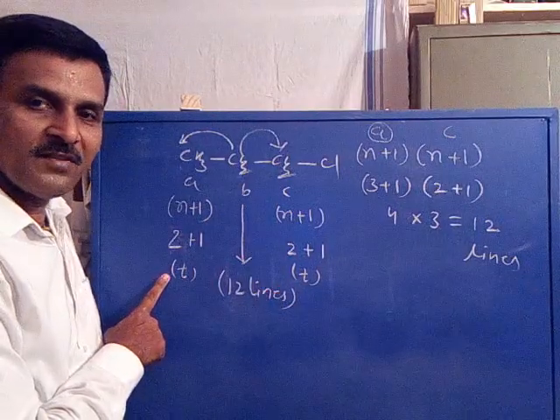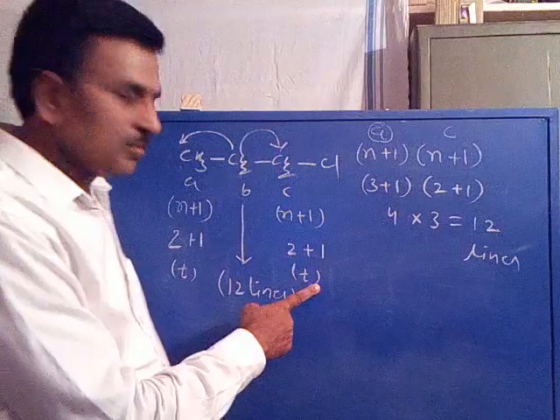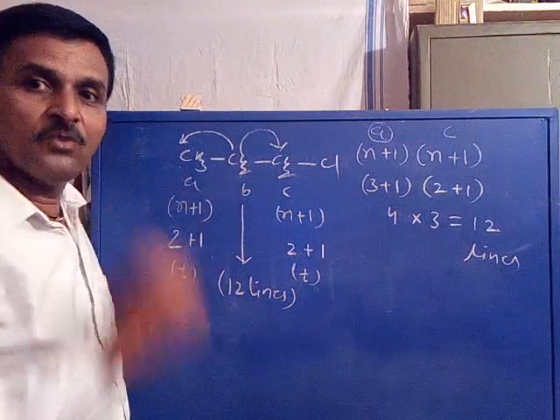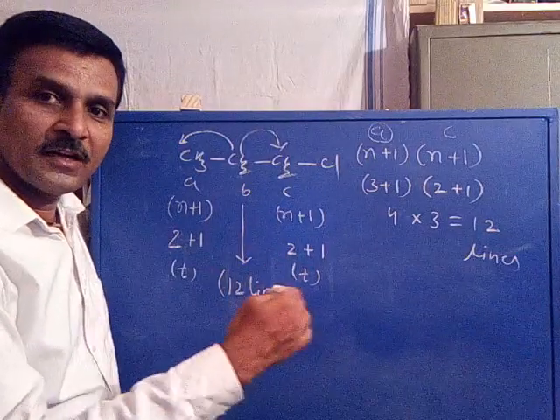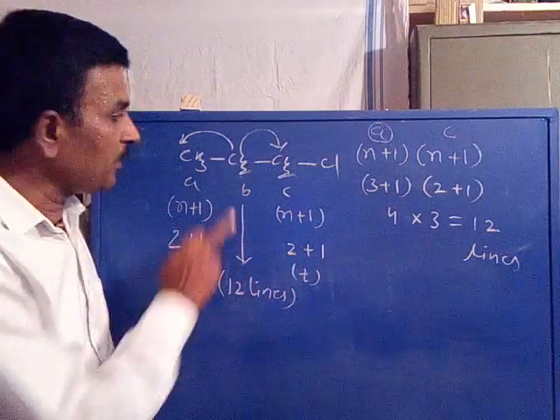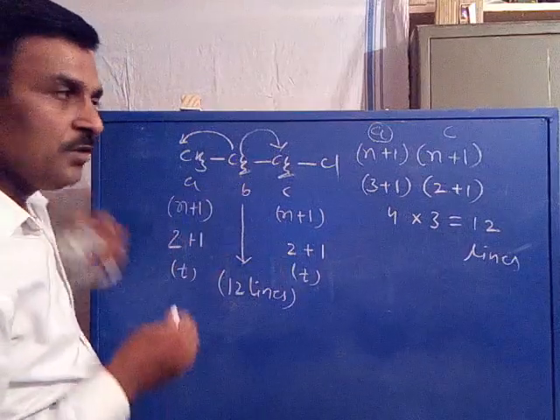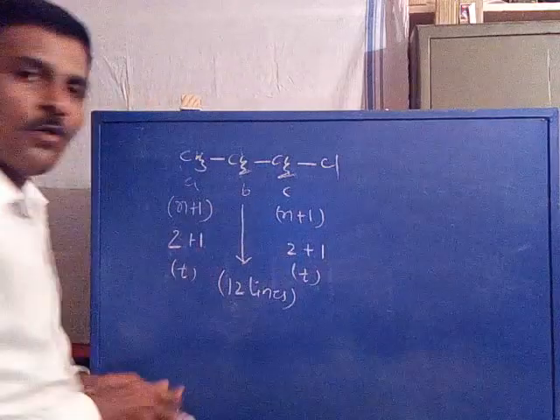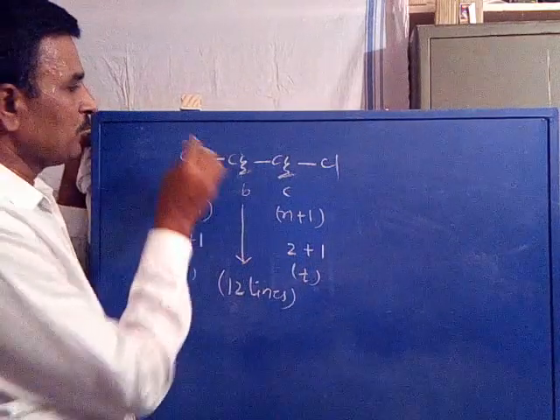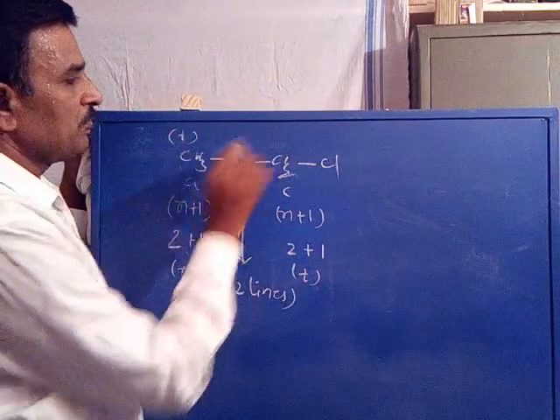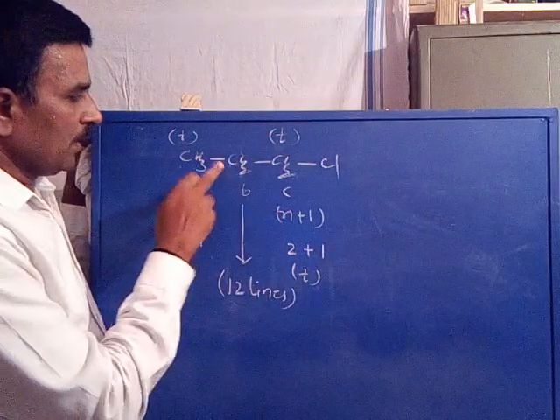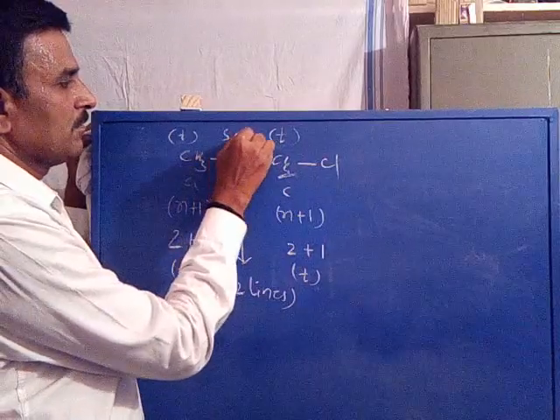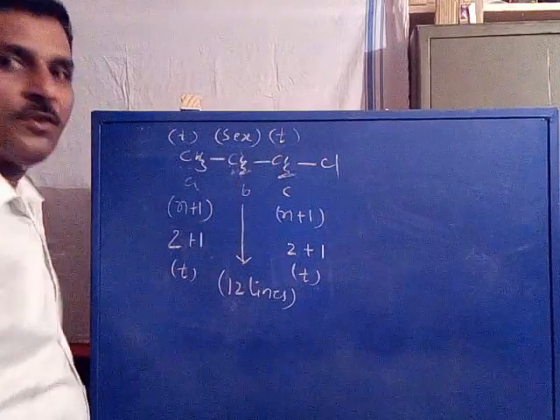A triplet for CH3, triplet for CH2, 12 lines for middle CH2. This is the high resolution spectrum. In the high resolution spectrum, we may observe 12 lines for middle CH2. In the low resolution spectrum, we observe 1 plus 2 triplet for this, 1 plus 2 triplet for this. Now, it is coupled with 3 plus 2, 5, 5 plus 1, sextet. So, this is the low resolution spectrum.